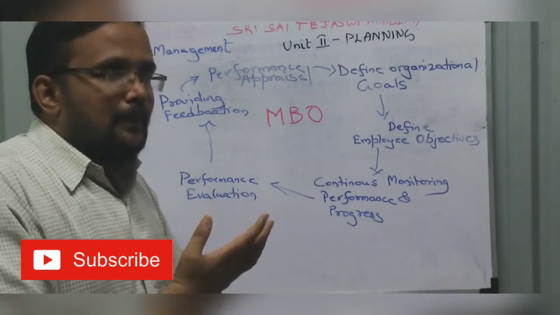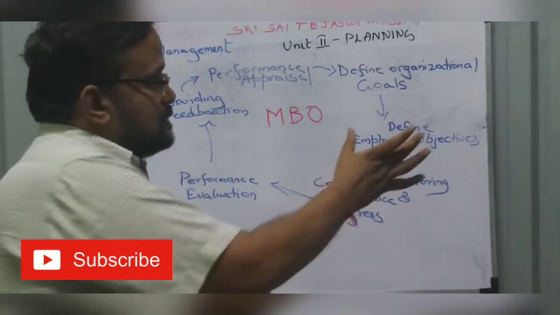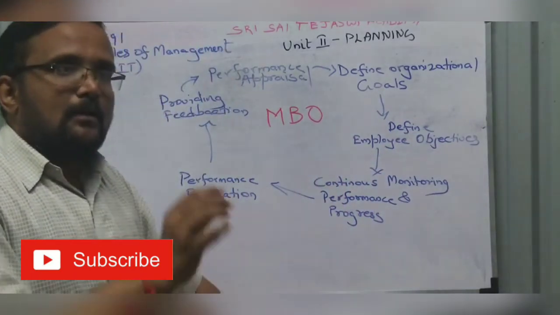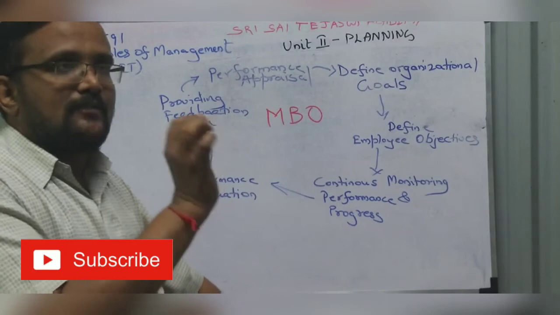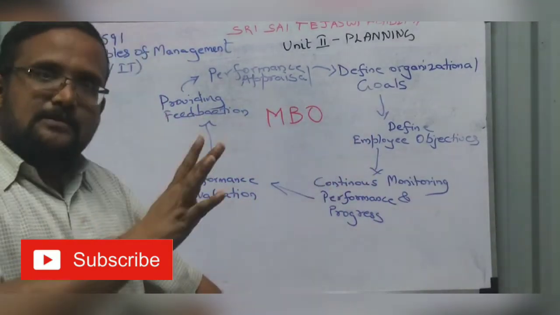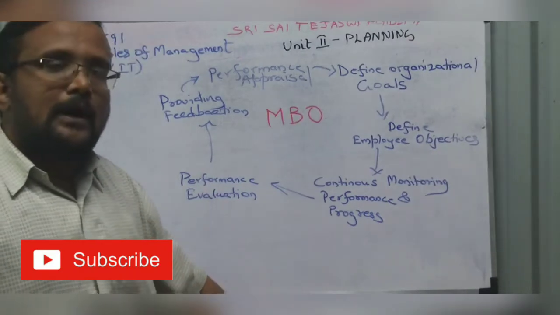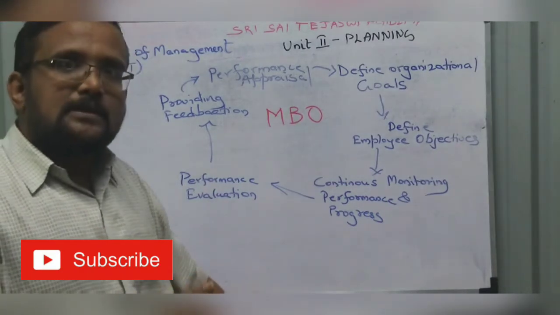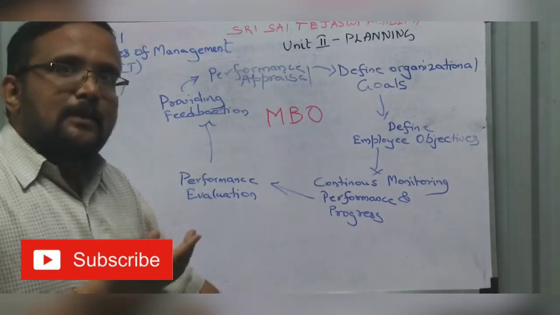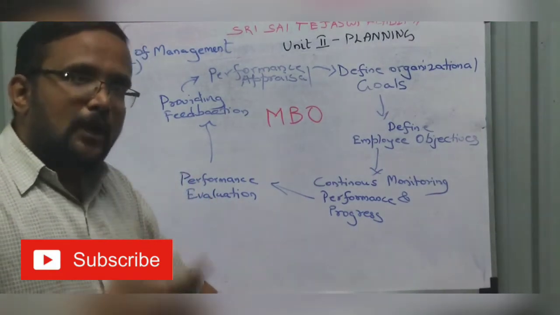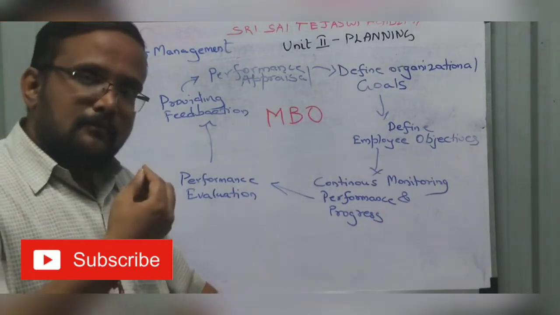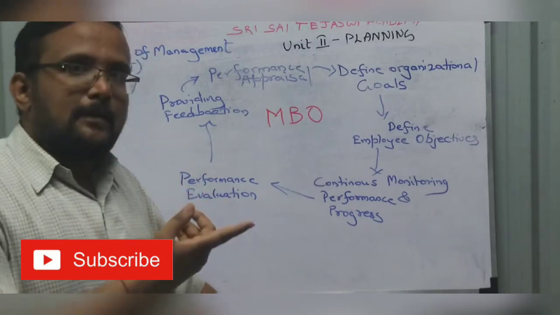So whatever plans I have to achieve the objective, that comes under defining objective. What is my objective in this academic year? How much result I have to achieve in my subject? That is employee objective. So I establish the objective, I put effort for that, I teach you, I conduct exams, I conduct monthly tests, I conduct revision tests. So to know whether I have achieved my objective, I will evaluate you periodically, every month. Class test I will conduct, every monthly test I will conduct, revision exam I will conduct.